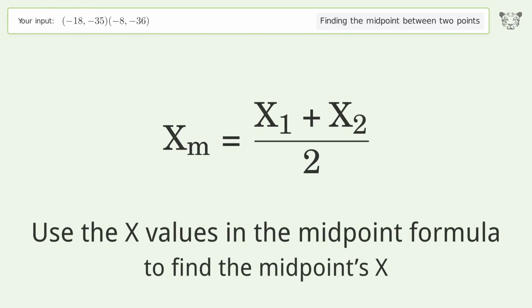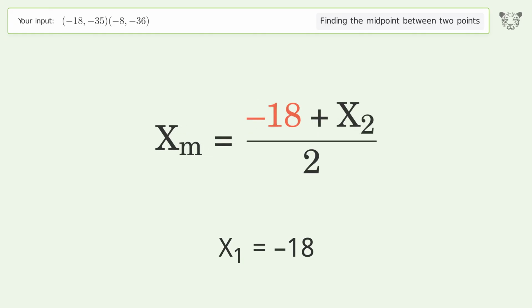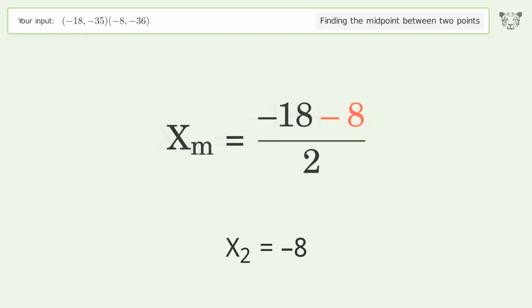Use the x values in the midpoint formula to find the midpoints x. x1 equals -18. x2 equals -8. Simplify the arithmetic.